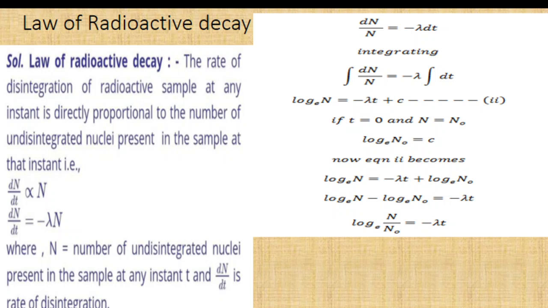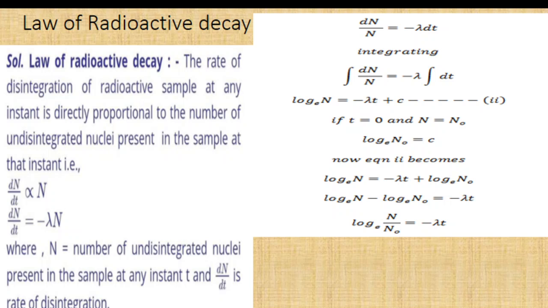This equation dN/dt = -λN can be solved by the variable separable method. If I integrate the differential equation dN/N = -λ ∫dt, we get log_e N = -λt + c, where c is the constant of integration.